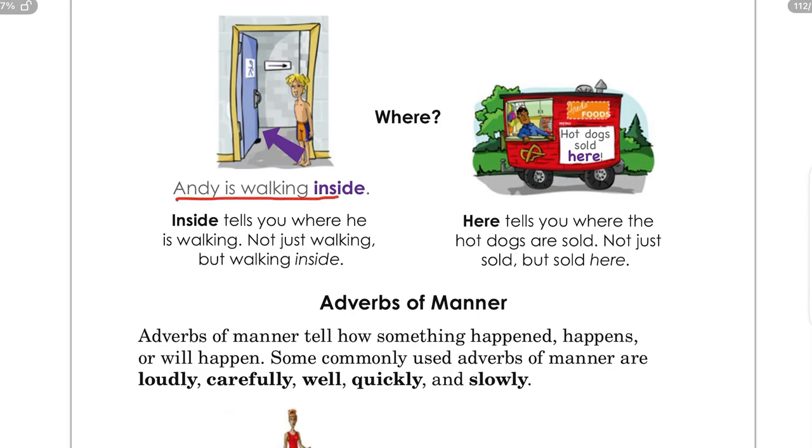So you can see the colored part, inside. This is an example of adverb of place. Where is Andy walking? He is walking inside. Inside tells you where he is walking, not just walking but walking inside. Hot dogs sold here means here tells you where the hot dogs are sold. So here is an example of adverb of place.